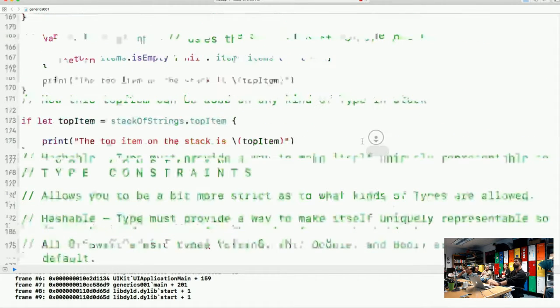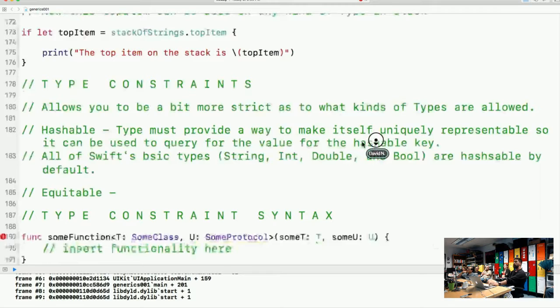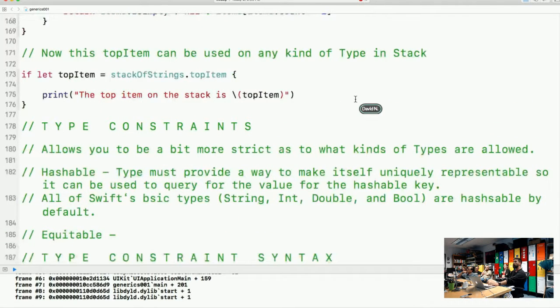Okay, moving on. Type constraints allow you to be a bit more strict as to what kinds of types are allowed. So let's say you're being really generic. You can kind of say, you know what, hold on, not everything. We're not going to allow any type here. It has to be maybe this specific type. So one is Hashable. A type must provide a way to make itself uniquely representable so it can be used to query for the value for the hashable key. Does that make sense, or does anyone have any questions, or want to dwell on that for a bit?